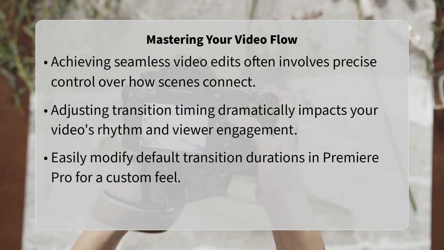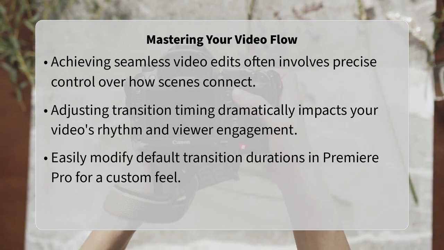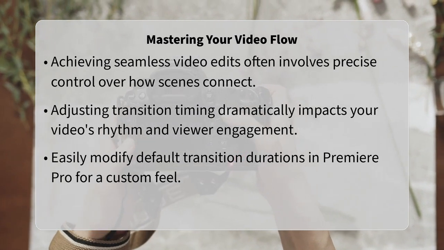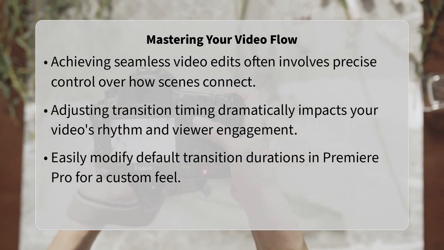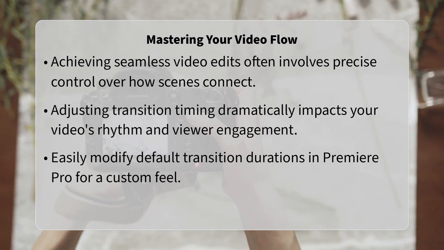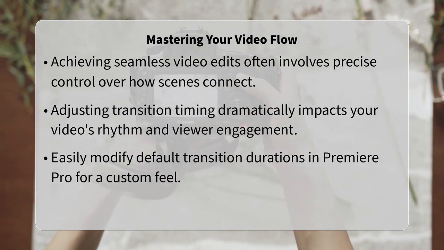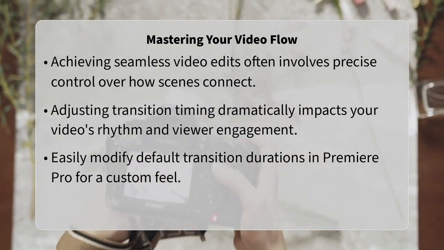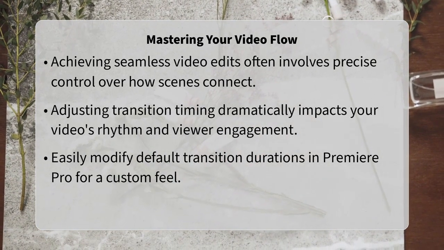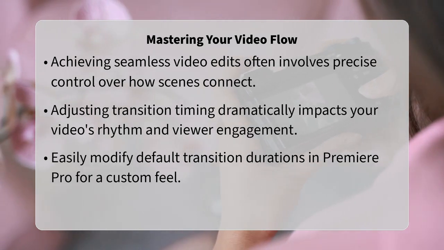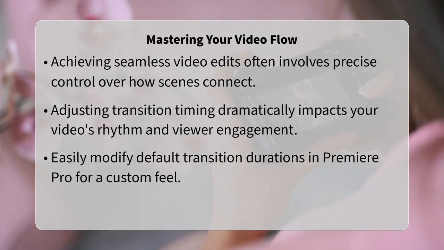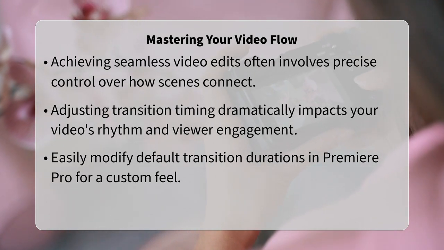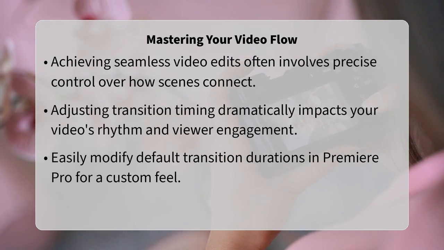Have you ever watched a video and felt completely drawn into its story, almost as if every scene flowed effortlessly into the next? That smooth, professional feel often comes down to one small but powerful detail: how clips transition. Well, here is the exciting news. Changing a transition duration in Premiere Pro is incredibly straightforward and quick. In fact, most transitions default to about 1 second, but you have complete control to make them shorter or longer, perfectly suiting your creative vision.